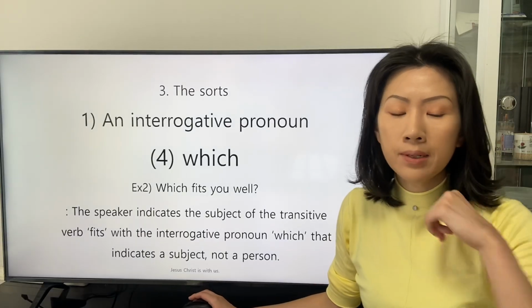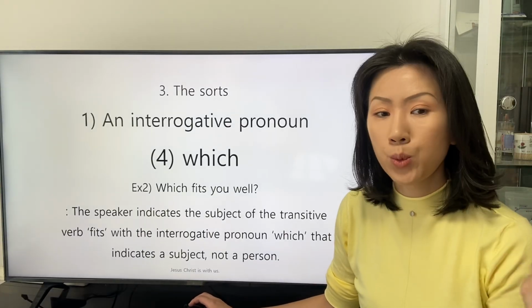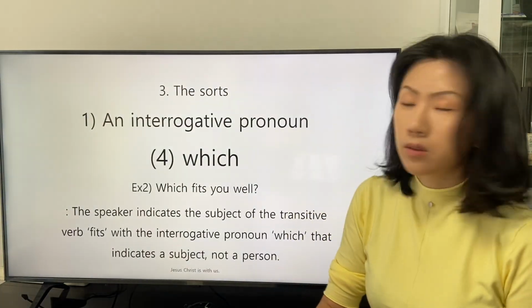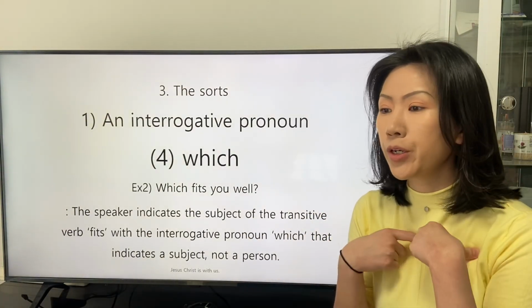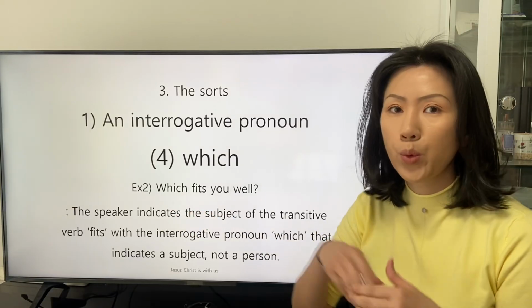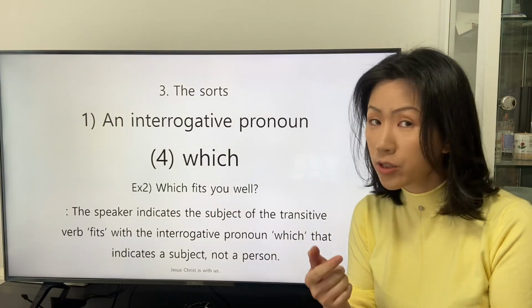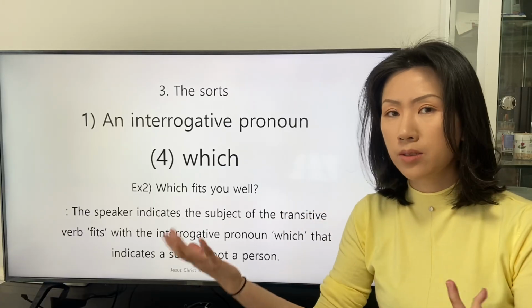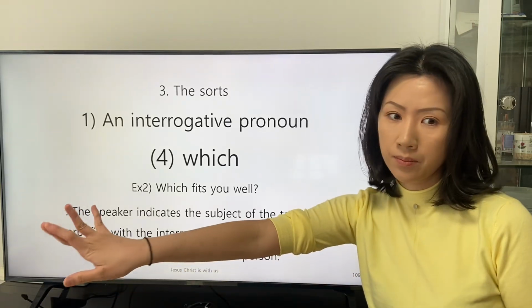The second example is this, which fits you well. In this clause, the speaker indicates the subject with the interrogative pronoun which, and this means that the speaker predetermines the range of the subject.